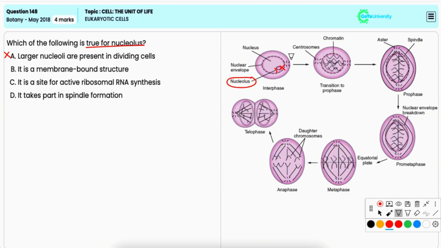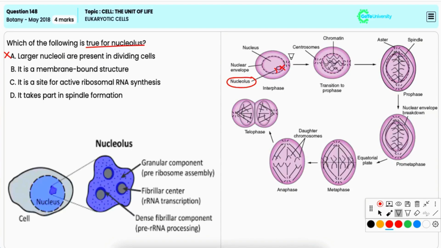Option B, it is a membrane bound structure. It is also incorrect because the nucleolus is not a membrane bound structure. Rather, it is a dense, irregularly shaped region within the nucleus, which is formed by the aggregation of ribosomal RNA and proteins.